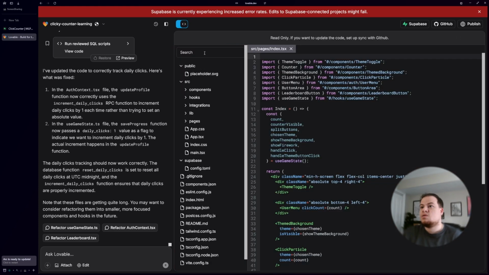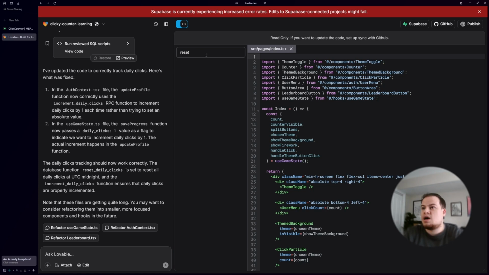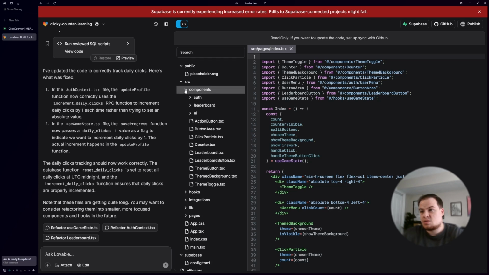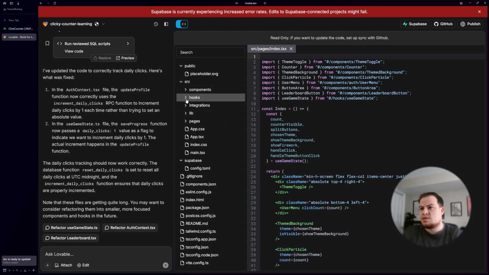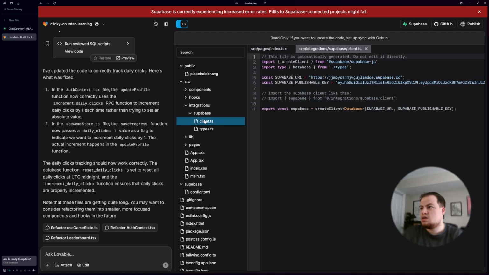And I believe we had, ooh, I don't think this search used to be there. If it was, I missed it. If not, it's here, it's great. What I want to see is maybe, it's only searching file names. But we talked about a reset, right? It's got some sort of function or process that every day it's going to run the reset on that number. That might be like in our hooks, Supabase integration, maybe. It's tough to say here.